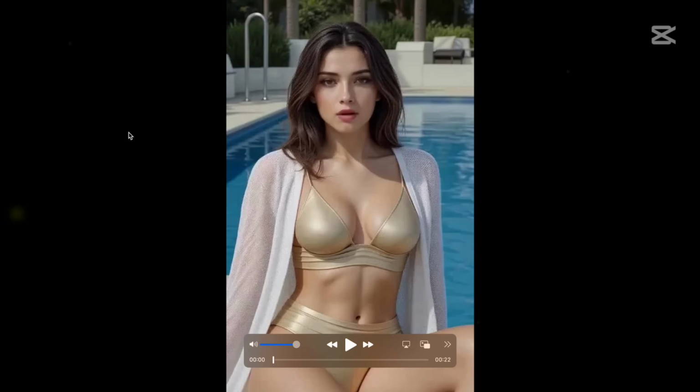And here is the final outcome. You will have to upscale it later, but I will show you how to upscale this just in a second.